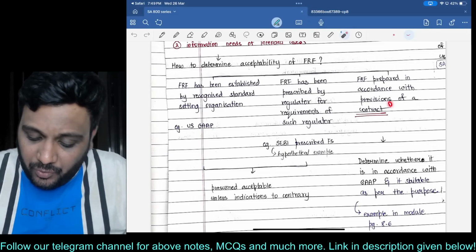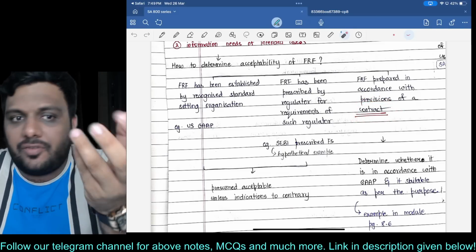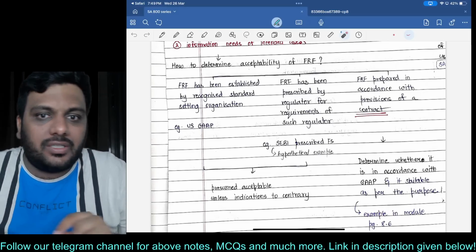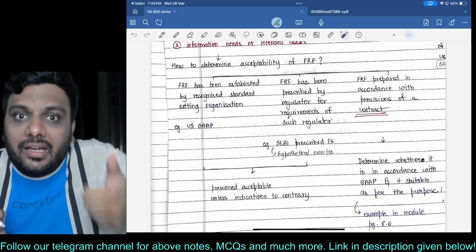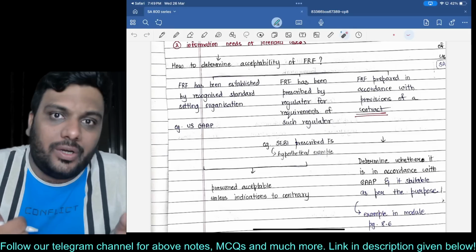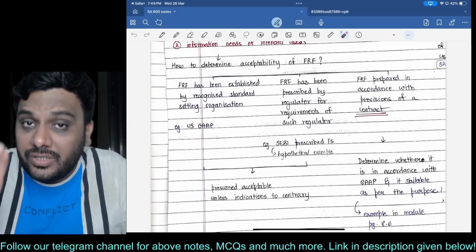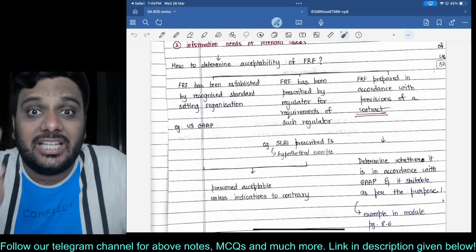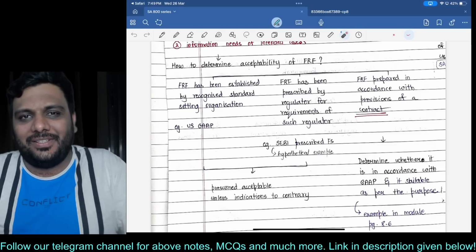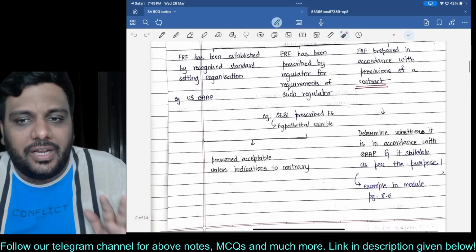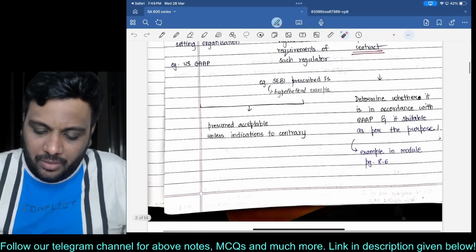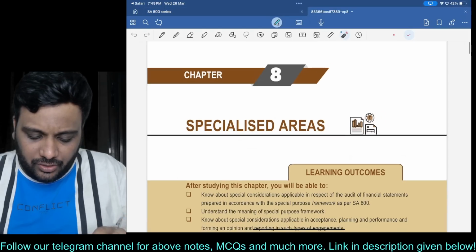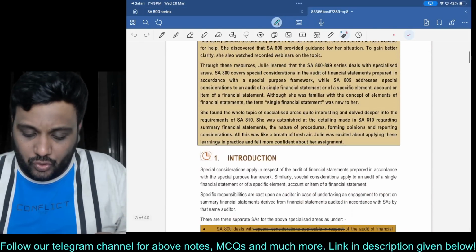However, if the financial reporting framework is prepared as per a contract specifically for an investor or something, then in that case you'll have to be very careful, because a contract is neither a recognized institute nor a regulator. Then you will have to check whether at least the financial reporting framework has generally acceptable accounting principles. There is a wonderful example given in the module on page number 8.6. I would request students to please go through that particular example. It is a superb example.